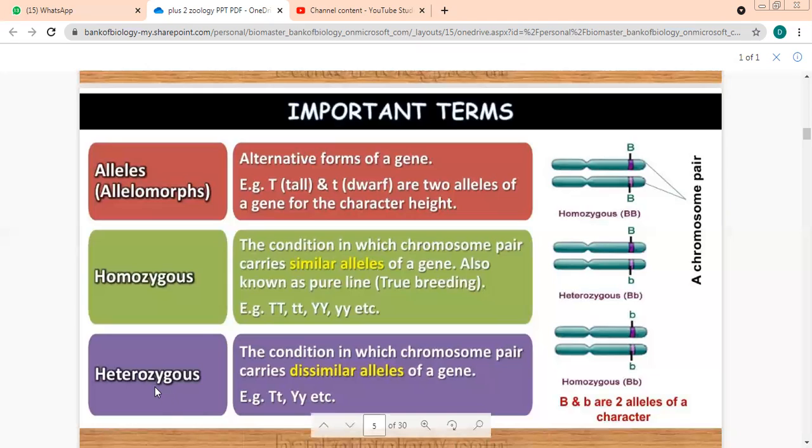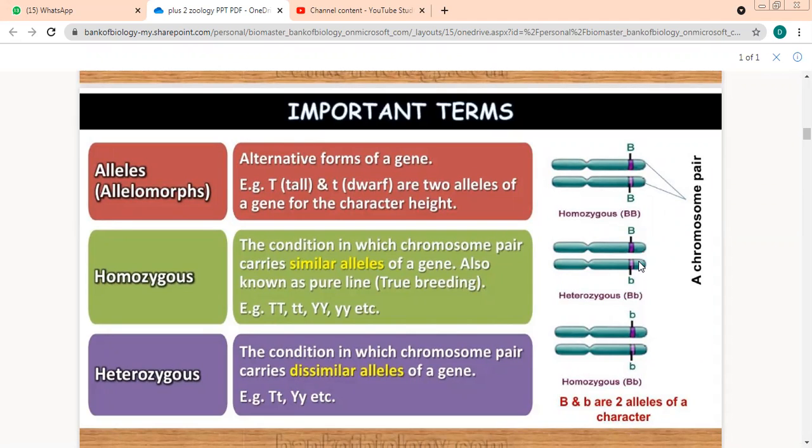Homozygous or heterozygous? Tell me now. Look here. Capital B, capital B. Identify. Is this condition homozygous or heterozygous? Homozygous. What about this condition, children? Heterozygous. See this: a pair of chromosomes, one chromosome has capital B, the other is small b.